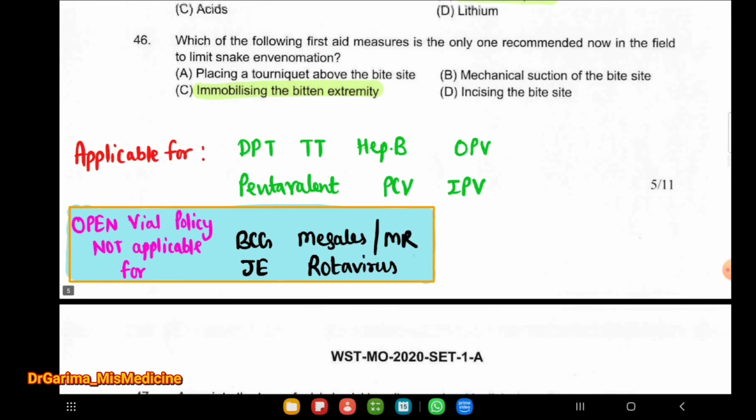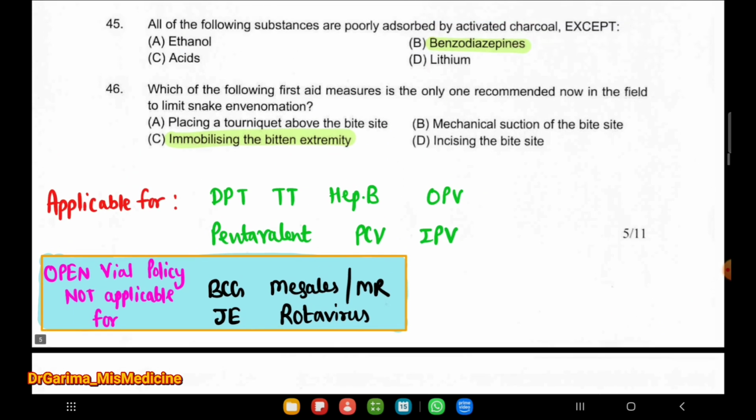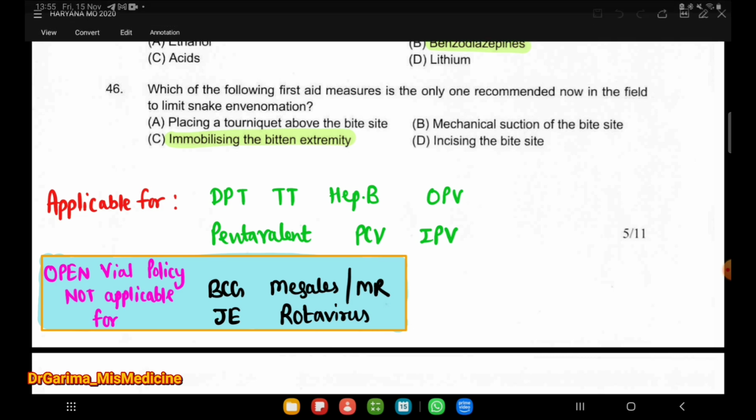Next question: open vial policy is not applicable for BCG, Japanese encephalitis, measles, MR, and rotavirus, as we already discussed. But it is applicable for DPT, TT, pentavalent, hepatitis B, PCV, IPV, and OPV.